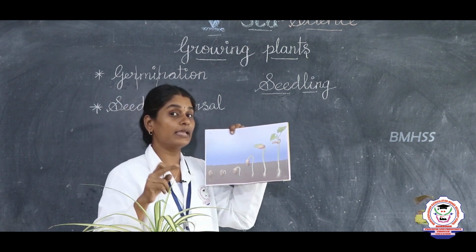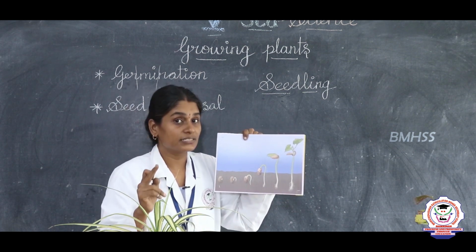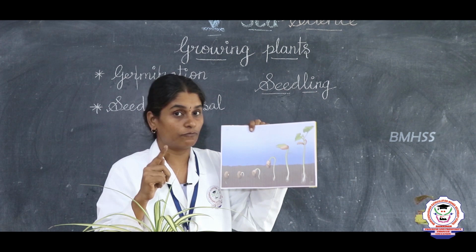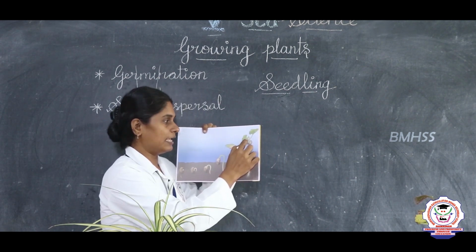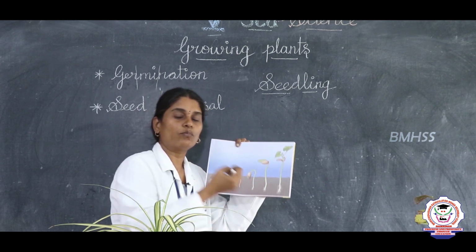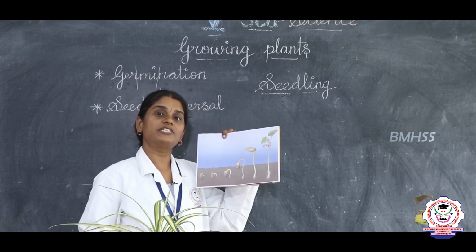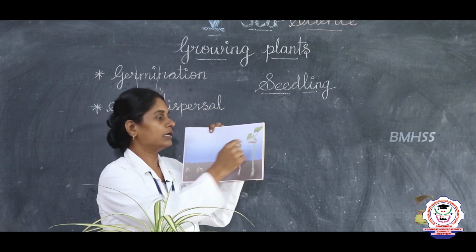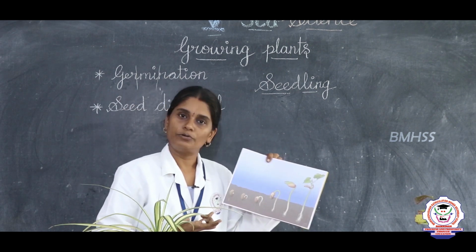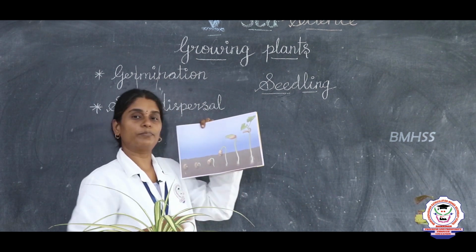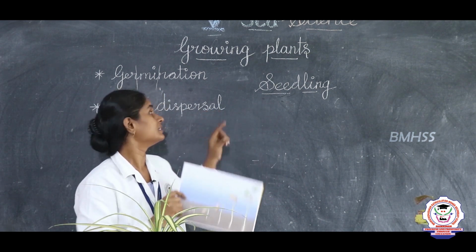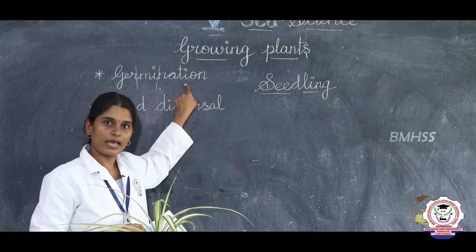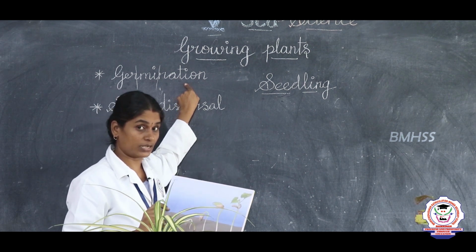You already read about the photosynthesis process in your 3rd standard or 4th standard, right? In the photosynthesis process, what happens? The leaves, through the sunlight, air, water and the nutrients from the soil, start to provide for the new plant. So, it provides the food for the plant. This process is called germination, right? Have you all understood what is germination?